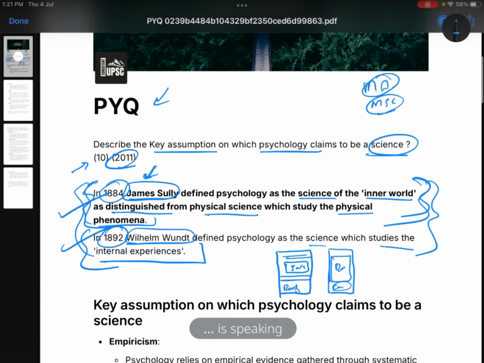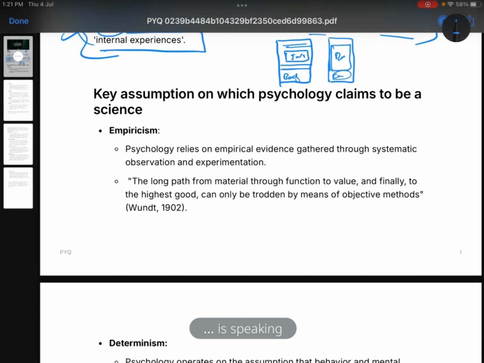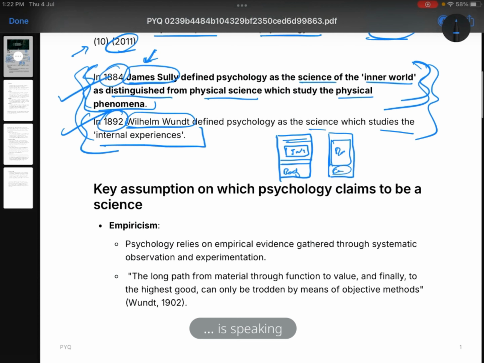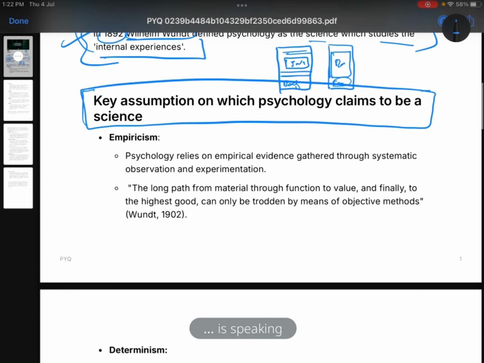And then going to the body part, we have to write a heading. Always use the keywords from the question itself for the heading. So here I have written: key assumption on which psychology claims to be a science. This is my heading here. Okay, so just before going to the body part, I will give a small heading for the body part. And then I would start giving the points.